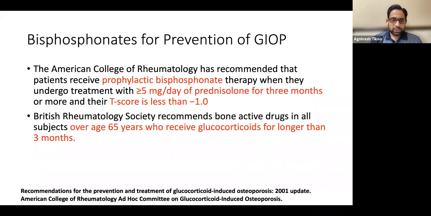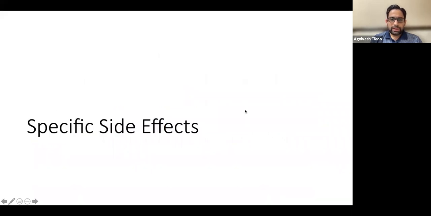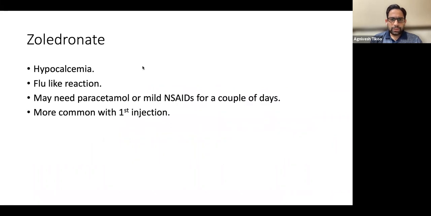So tomorrow you may be in a situation where you don't have a rheumatologist, and many orthopedic surgeons primarily treat RA and all of those themselves. Then we should be aware that we have to look into the preventive effect for osteoporosis also whenever we are giving steroids. Now, there are specific side effects which we all should know, especially from an exam perspective, with these drugs.